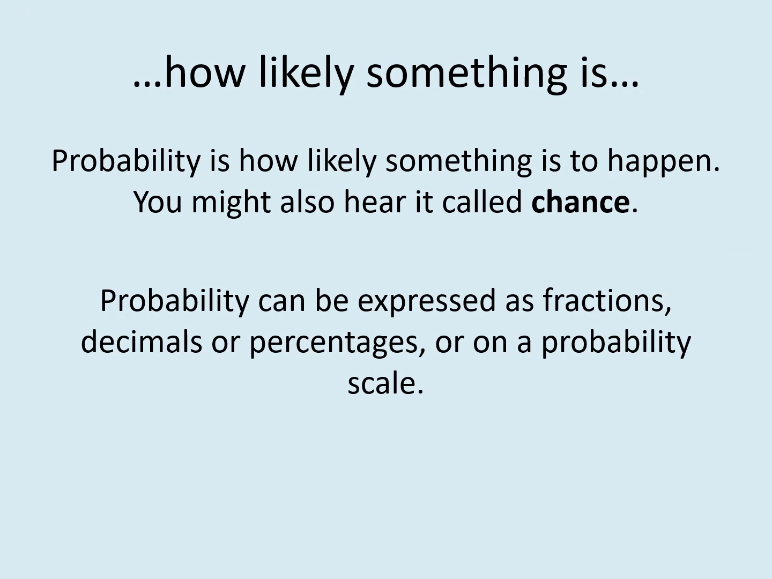Next is how likely something is. Probability is how likely something is to happen. You might also hear it called chance. Everything will come into this: you can talk about accidents, crops, games, a person coming or not coming.